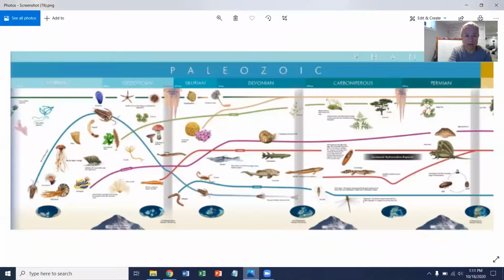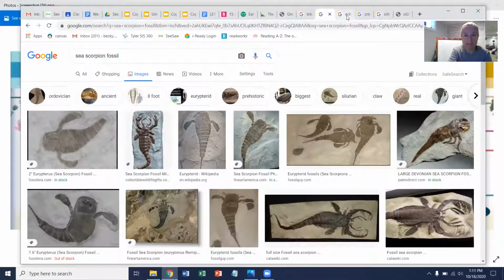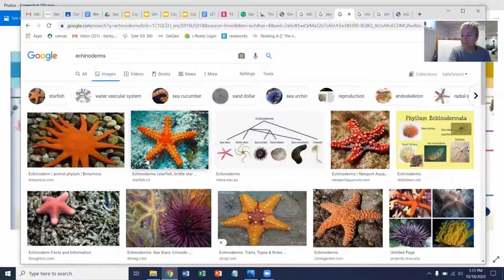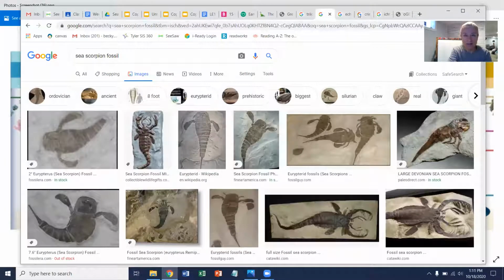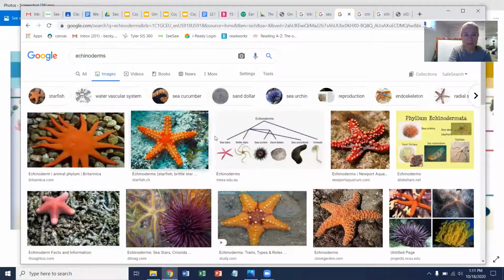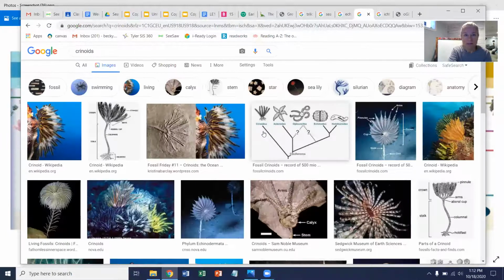And let me share the other timeline here. There we go. So we can see insects starting to form, and insects started first moving onto the land, right? In the ocean, we also had something called echinoderms, and echinoderms had a spiky skin. There were starfish. There were sea urchins. Oh, that's the sea scorpion. So we had echinoderms. There were sea urchins.